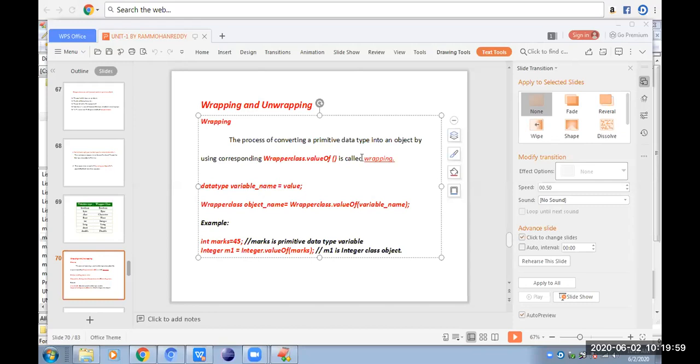The reverse of this process is known as unwrapping. When we come to the reverse of the wrapping process, it is known as unwrapping.